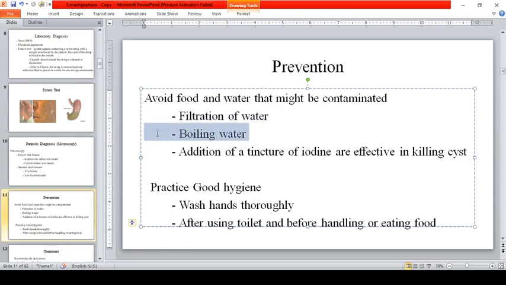Boiling of water inactivates the organism, so it's like you're killing the organism. Addition of tincture of iodine is effective in killing cysts. So, you also practice good hygiene, wash hands thoroughly after using the toilet and before handling or eating food. And aside from that, practicing safe sex.